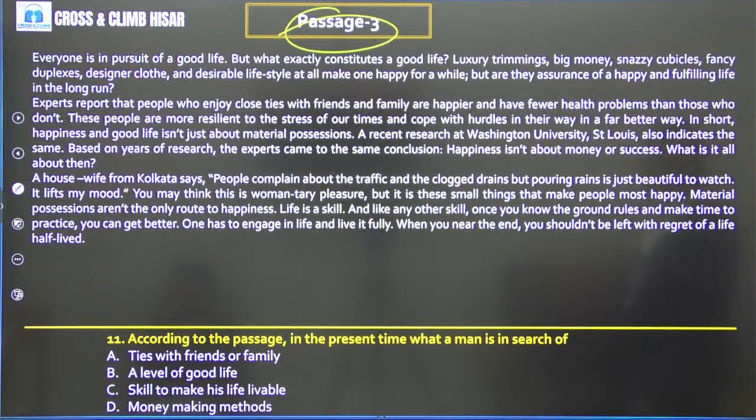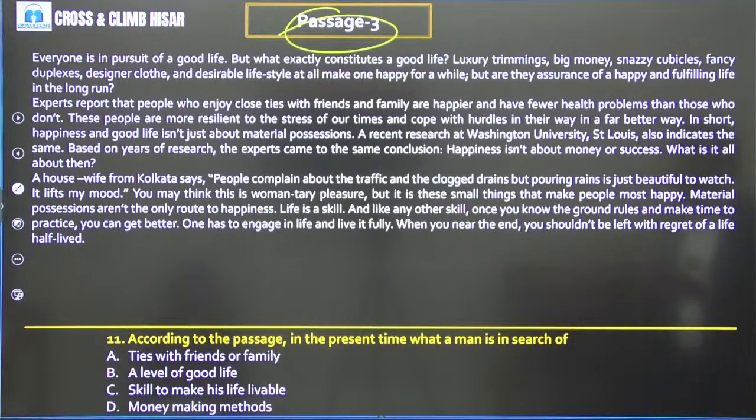Everyone is in pursuit of a good life. Pursuit means when you pursue something, when we are chasing. But what exactly constitutes a good life? Luxury trimmings, big money, snazzy cubicles, fancy duplexes, designer clothes and a desirable lifestyle all make one happy for a while. It means ये सारी जो materialistic चीजें हैं वो हमें खुश तो बनाती हैं, but for some time only. But are they the assurance of a happy and fulfilling life in the long run?